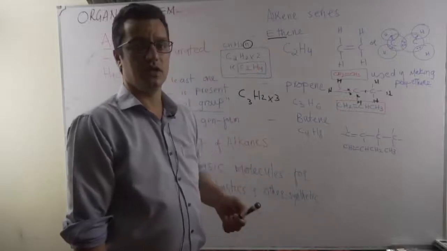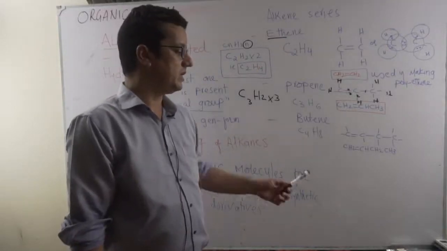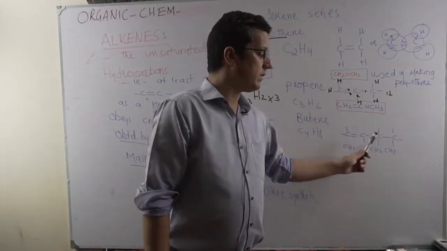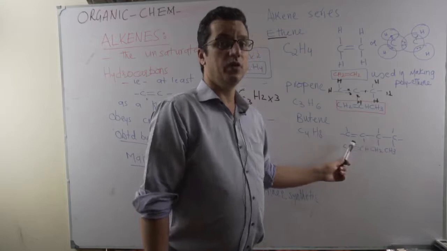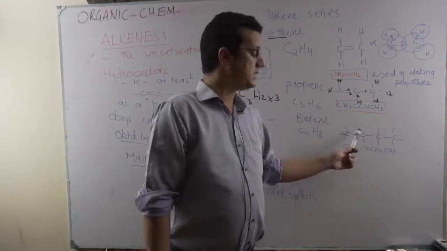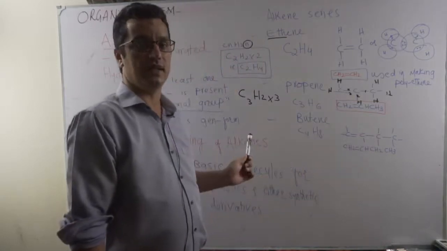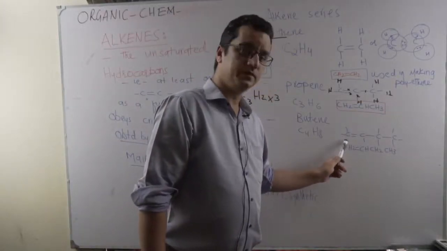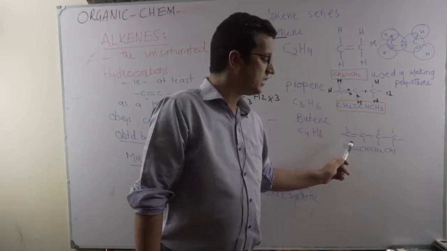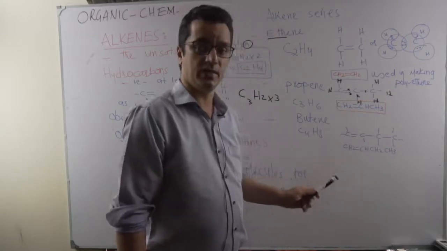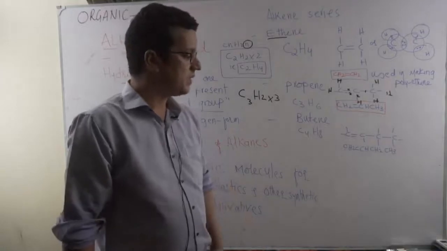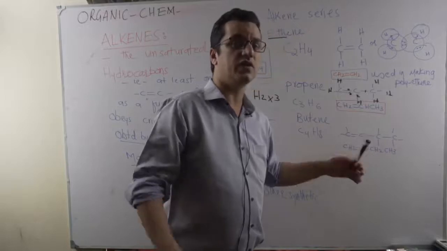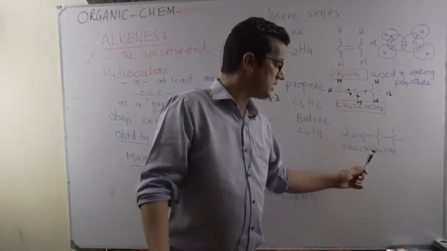And then comes butene. You know, but means what? 4 carbon atoms. 8 hydrogens should be there, CnH2n, with a double bond present here. It may have a double bond in the center, so it can be but-1-ene or but-2-ene. We'll see this especially in isomerism in alkenes, the next topic. But anyhow, look at the condensed formula. The condensed formula condenses and shows the position of the carbon and hydrogen atoms, and any functional group is also shown. Just as in alkanes, we have seen the condensed formula. This one is what? Displayed formula, the structural formula showing all the bonds. But this is the condensed formula.